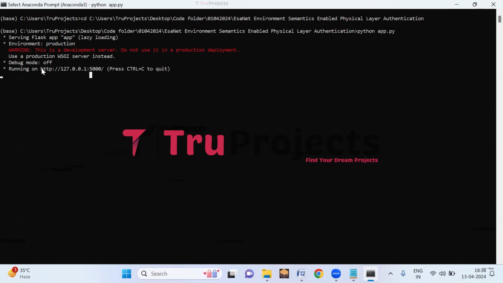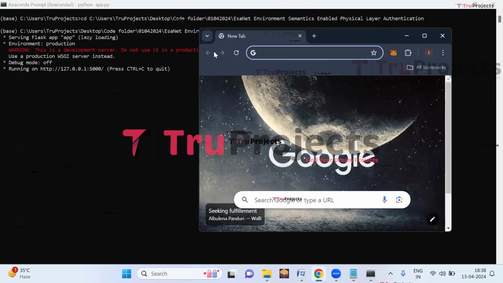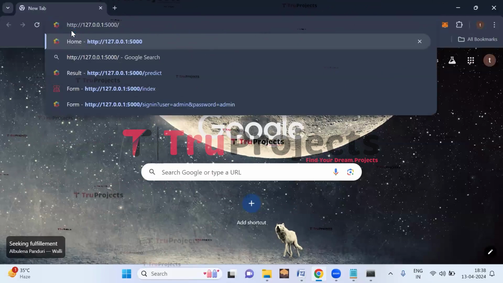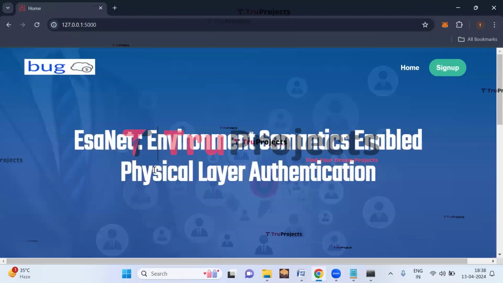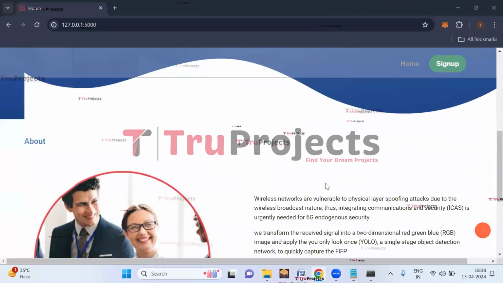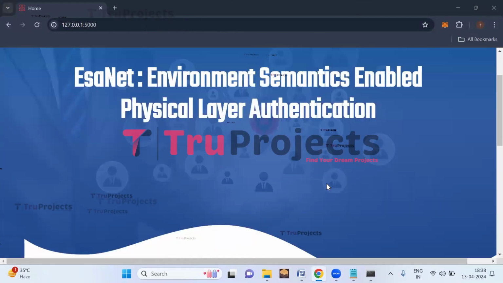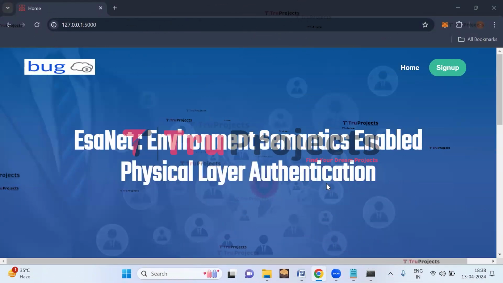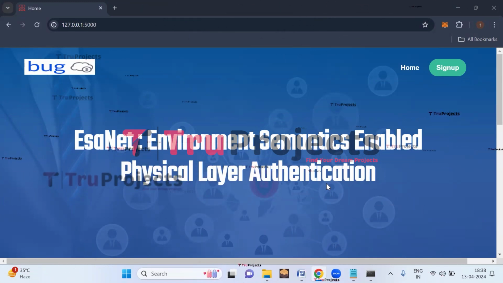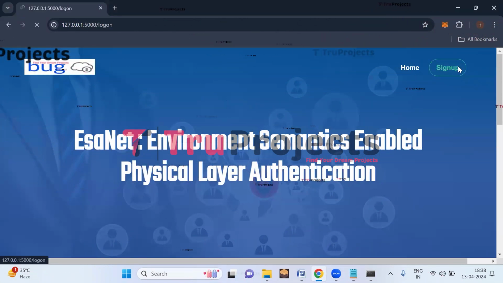Now copy this local link provided by the Flask framework. I'm copying the link and paste this copied link into any web browser. I usually prefer Google Chrome and hit enter. The homepage of the project is displayed in the browser. This is the front end built using Flask framework. If we are a new user, we need to register first. So click on sign up button here.